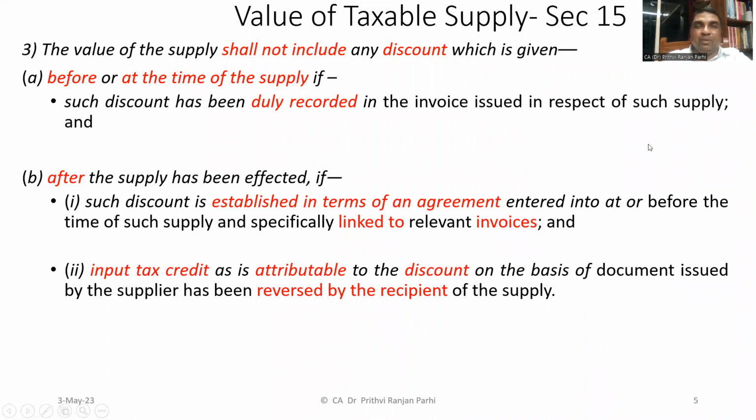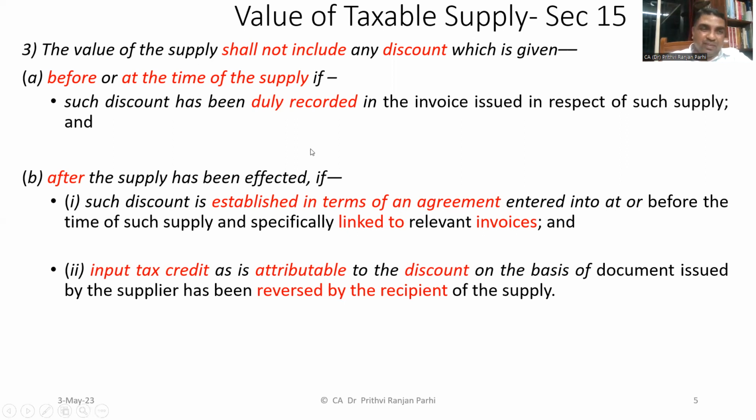That means if a supplier is giving some kind of discount, and this is recorded in the invoice, and this discount may be given either before or at the time of supply, then this discount shall not be included in the value of taxable supply. So that's a good thing. Right? If either before or at the time of supply you're giving some kind of discount, and the discount is recorded in the invoice, then that is not going to be included in the taxable supply.